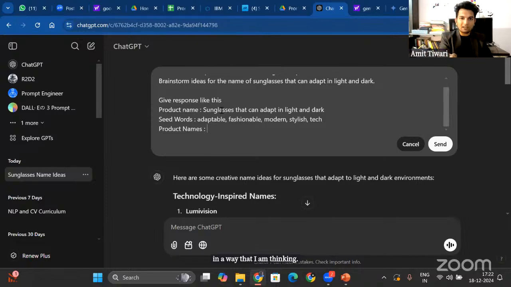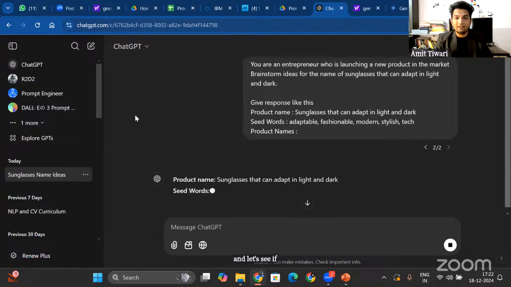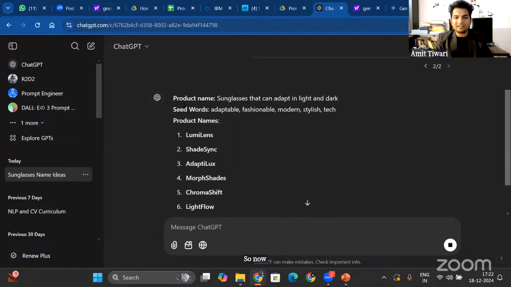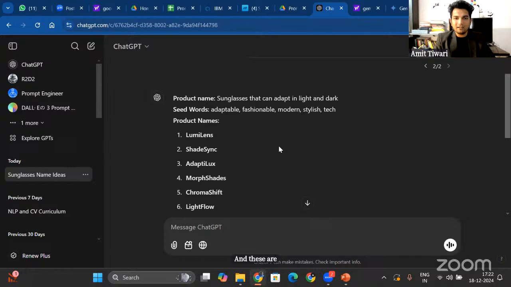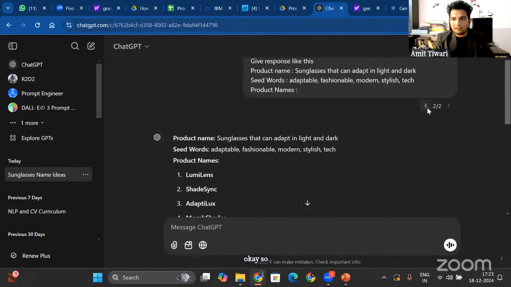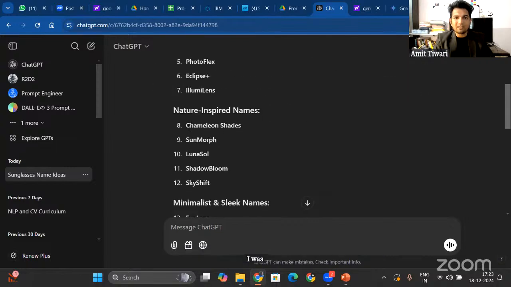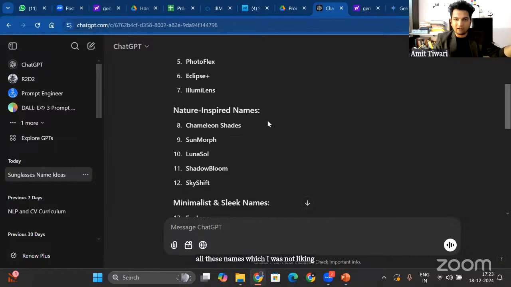This is what I'm thinking about. Give me names like this. So I send this and let's see if it generates names. Now it works in the direction. It says product name, sunglasses that can adapt in light and dark. Seed words are these, and these are the product names. Let me see if these product names vary from the one that I was having. I was having product names like chameleon shade, sun morph, luna sol, shadow bloom, all these names which I was not liking because they were nature inspired.